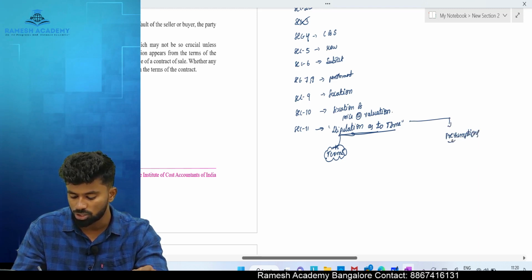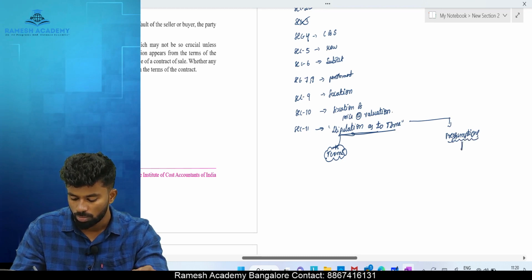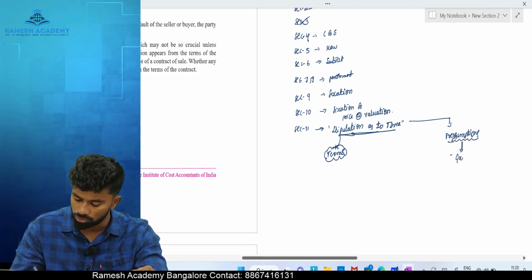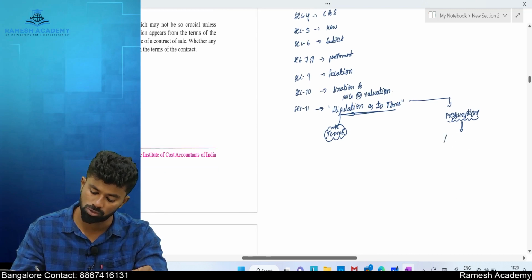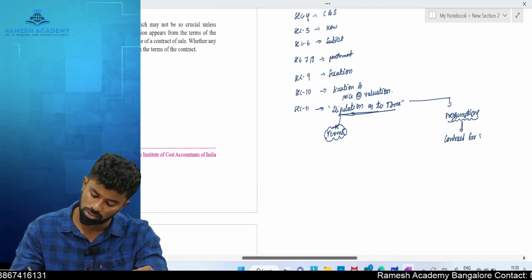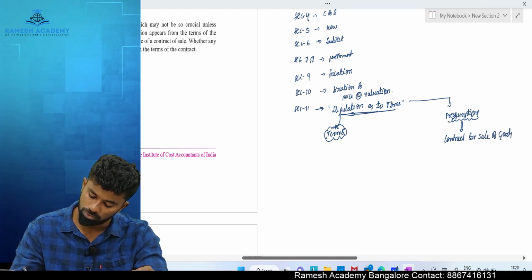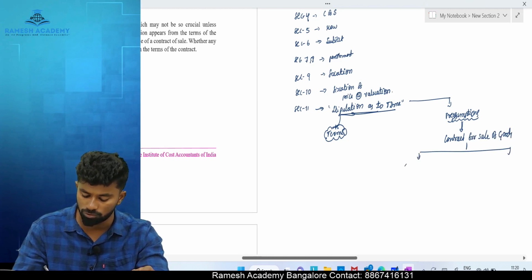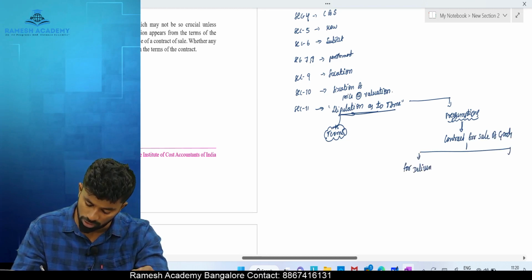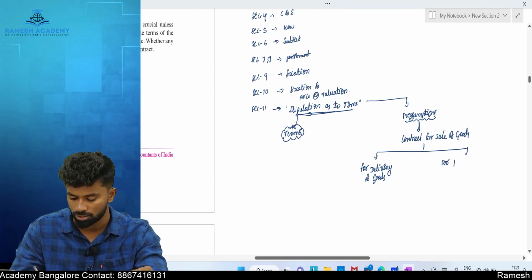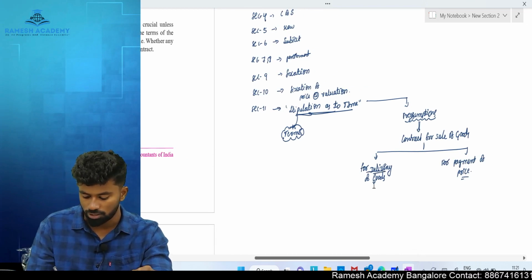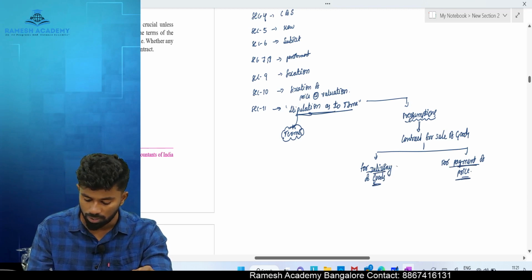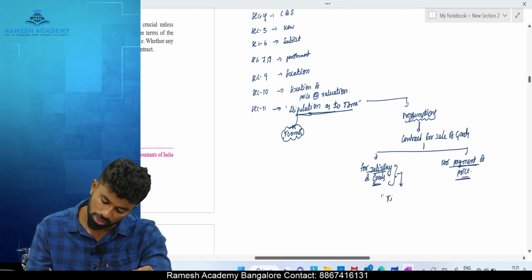The presumption by law is that in a contract for sale of goods, for delivery of goods and for payment of price, the law provides that for delivery of goods, time is the essence.